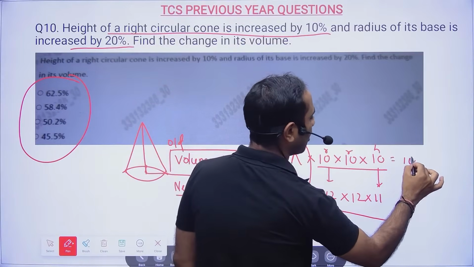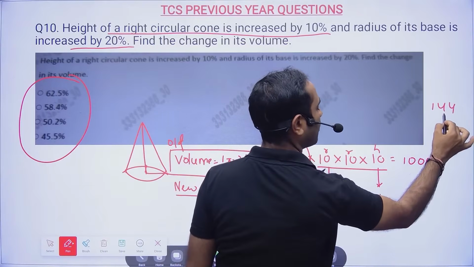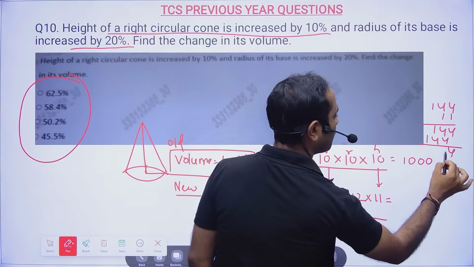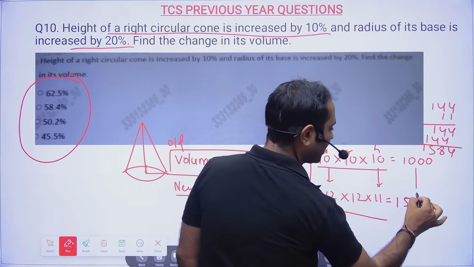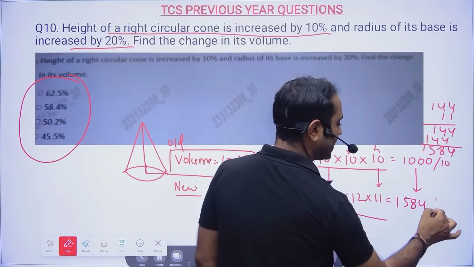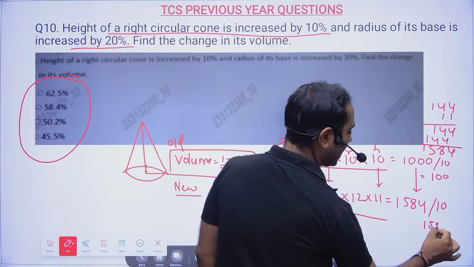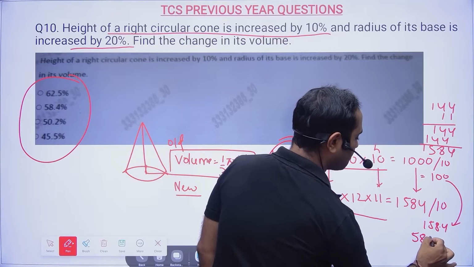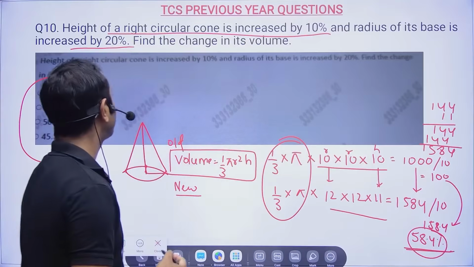So here it is 1000, and here it is 12 into 12 is 144, 144 into 11, so 144 and 144, so it will be 1584. Now percentage is always calculated on 100, so divide by 10 and divide by 10. So this will become 100 and this will become 158.4. That means 58.4 percentage profit.